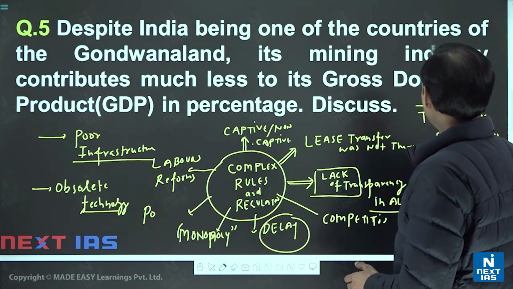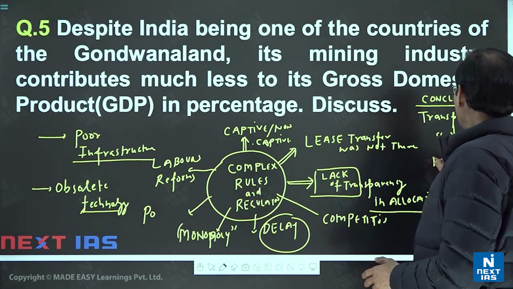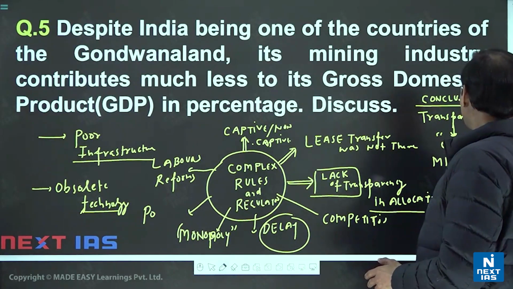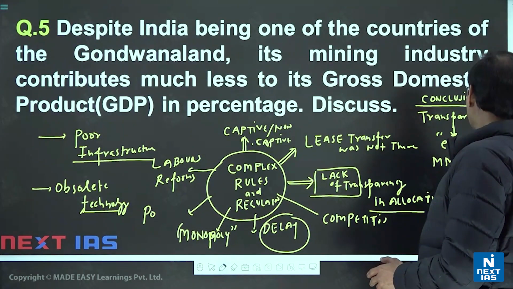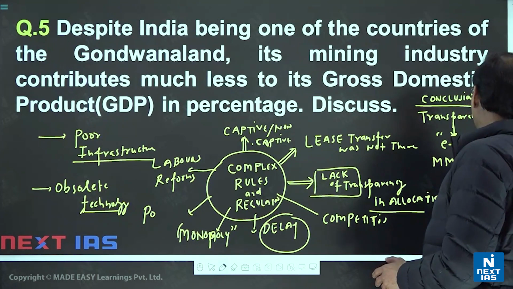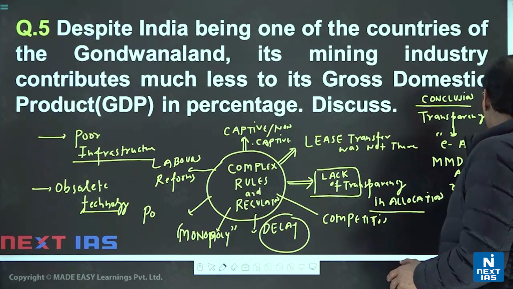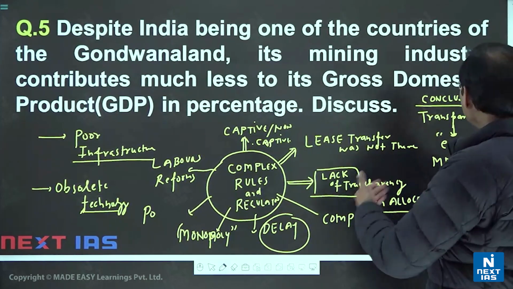E-auction is more transparent. And we have also done amendments a number of times to the Mines and Mineral Development Regulation, MMDR, very famous. Recently we have seen amendment 15 also, and 2021 as well, several times in the last few years.